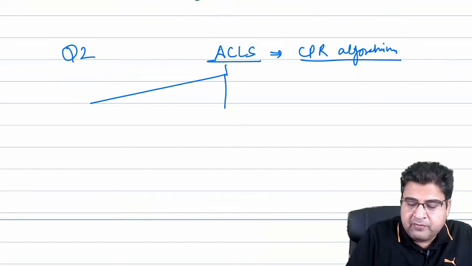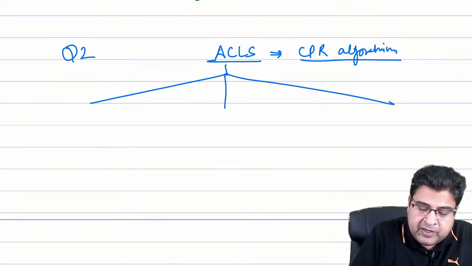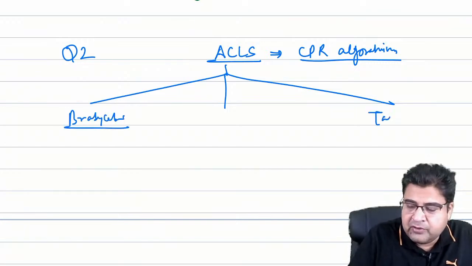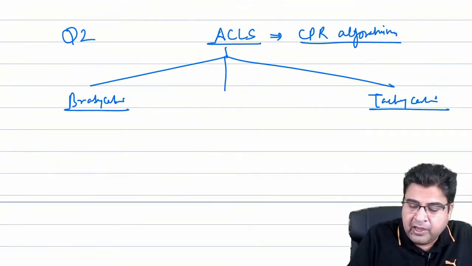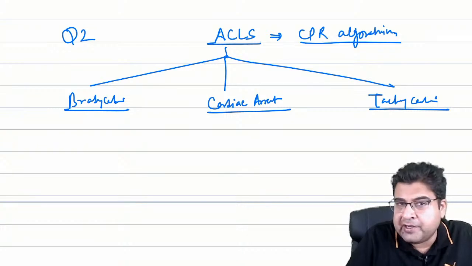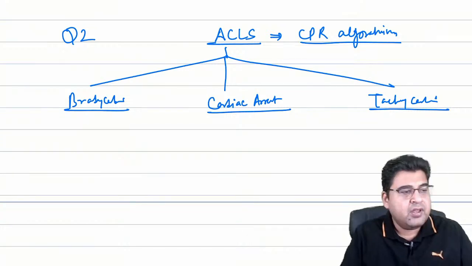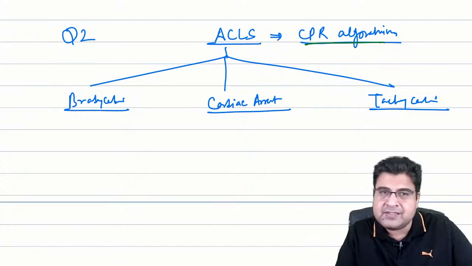Apart from CPR, we have 3 more algorithms of ACLS: one for bradycardia, one for tachycardia, and one for cardiac arrest. So in total we have 4 algorithms of ACLS, which we call advanced cardiac life support.